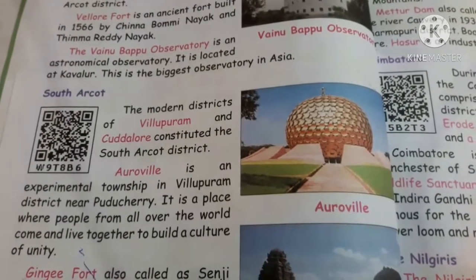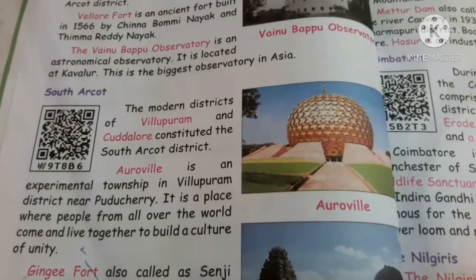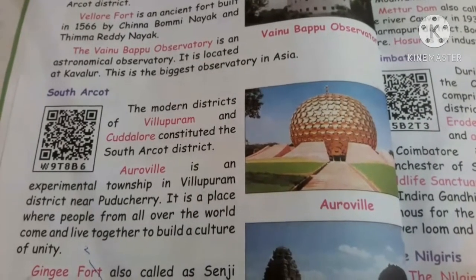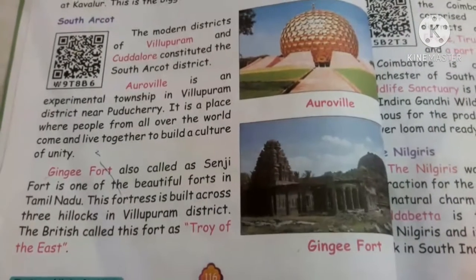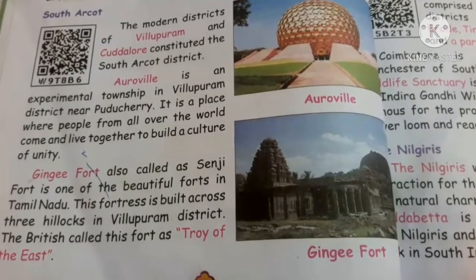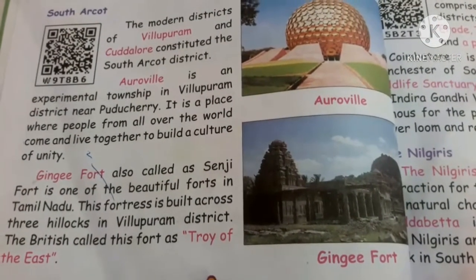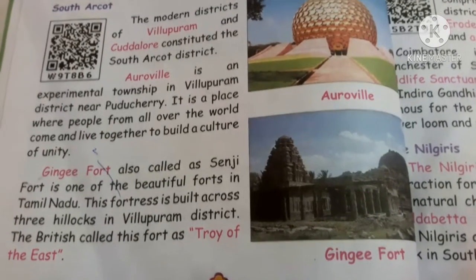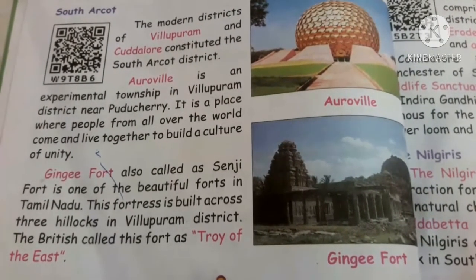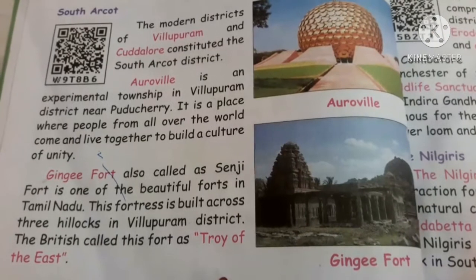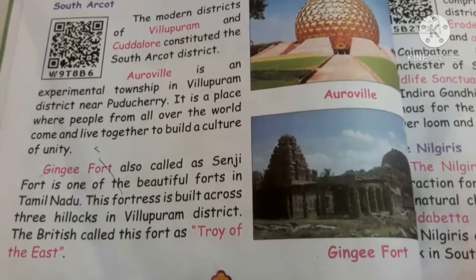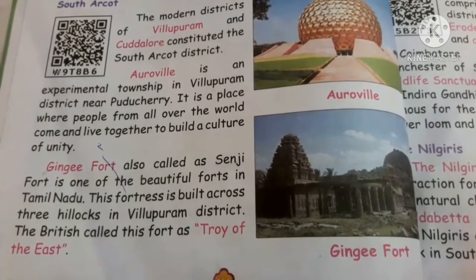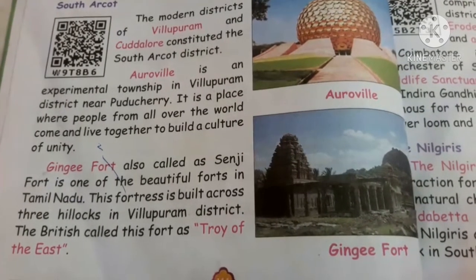It is a place where people from all over the world come and live together to build a culture of unity. Next one you can see in the picture Jinji Fort. Jinji Fort, also called as Senji Fort, is one of the beautiful forts in Tamil Nadu. This fortress is built across 3 hillocks in Viluppuram district. The British called this fort as Troy of the East.